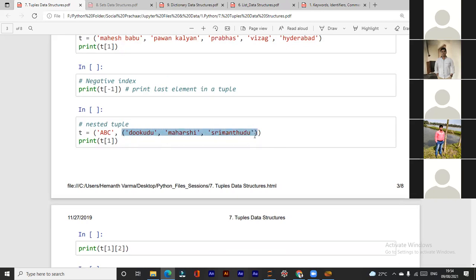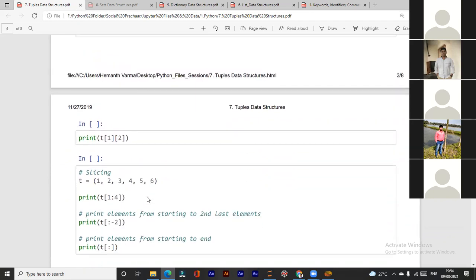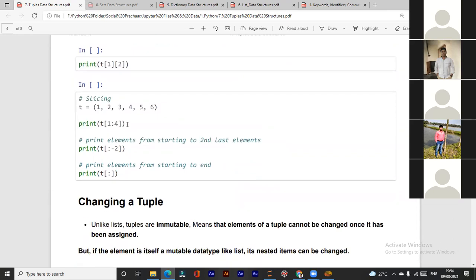This item is written in parentheses, so it became a tuple. That's why I am saying this is a tuple, because what I noticed, it is written within parentheses, so it became a tuple. And here it is a tuple, and this is a tuple within a tuple. Okay, so we can write it. Slicing works the same way in a tuple as it used to work in a list. Okay, so if you want to select a particular range of elements in the tuple, then you can use slicing.